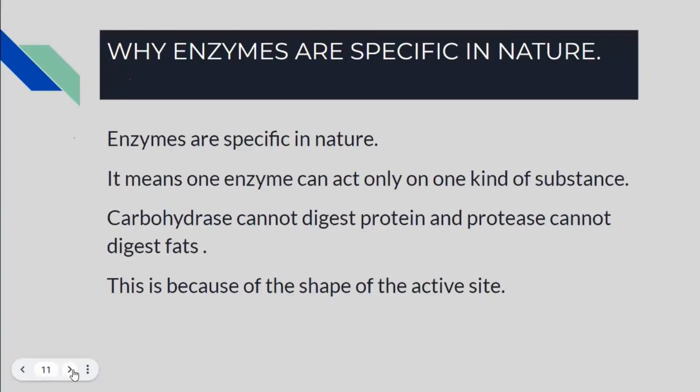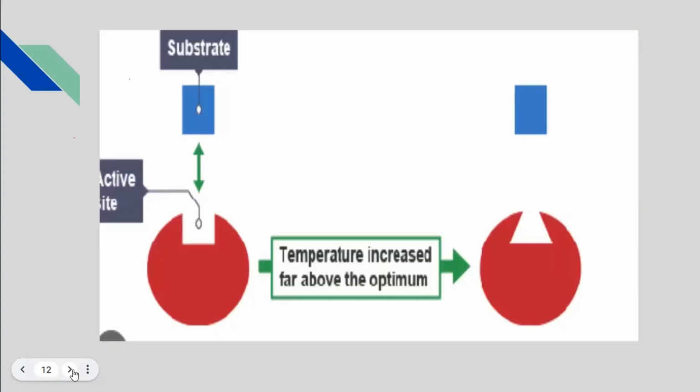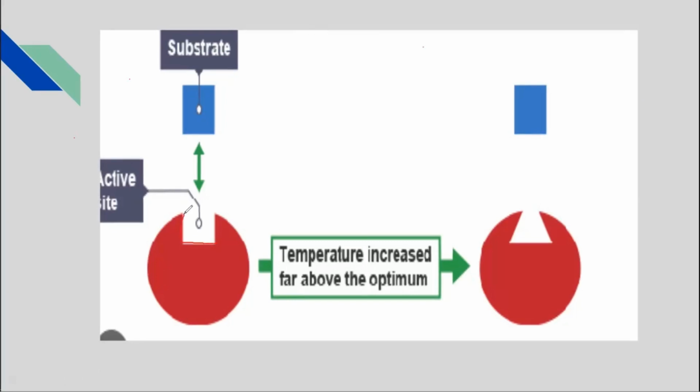Why are enzymes specific in nature? Why does one enzyme act only on one kind of substance? Same reason. The reason is the same. You can see one of the enzymes has an area on its surface having this shape.